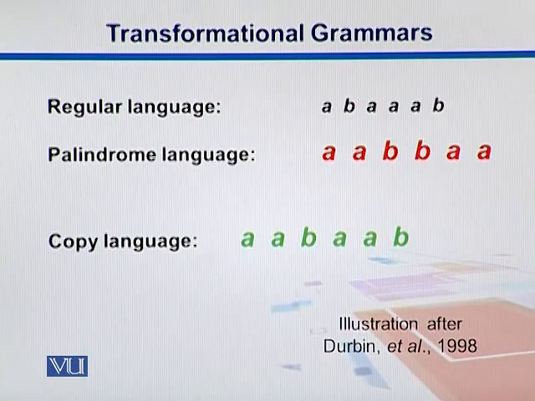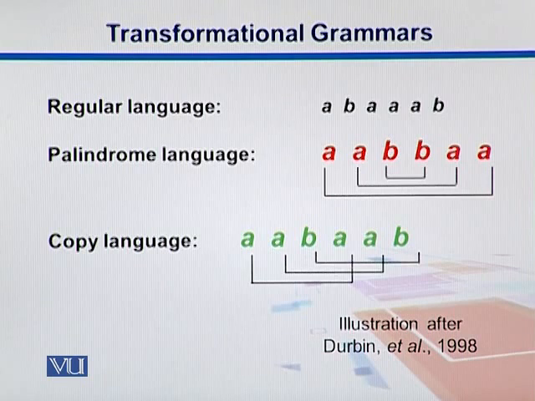In palindromes, one half of the sequence is the replica or the mirror image of the second half. So we have AAB and then BAA. In the copy language, we have the same sequence repeated, so we have AAB, AAB. This is how these different elements correspond to one another.